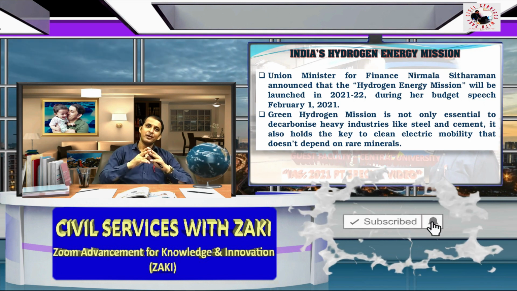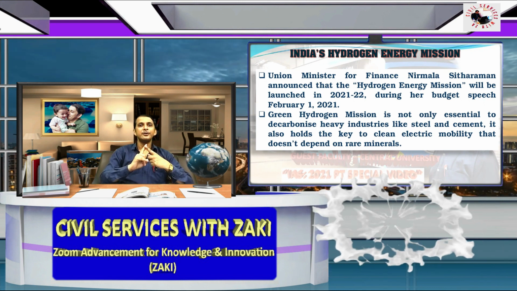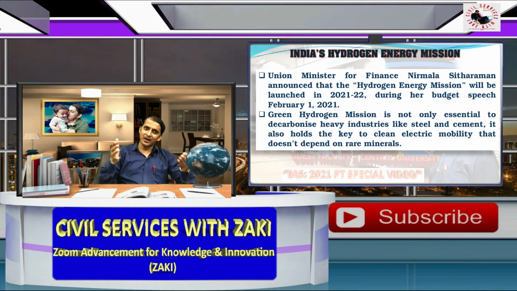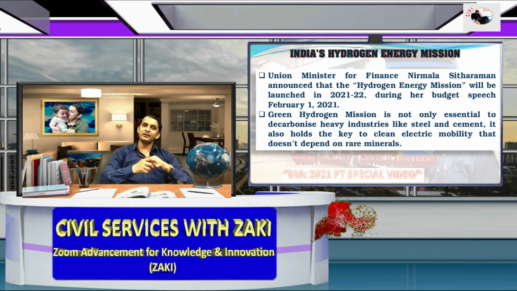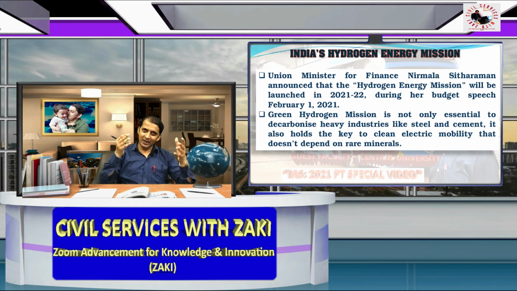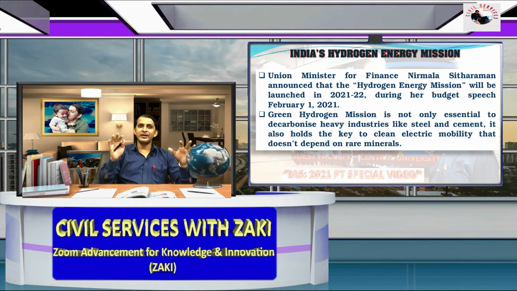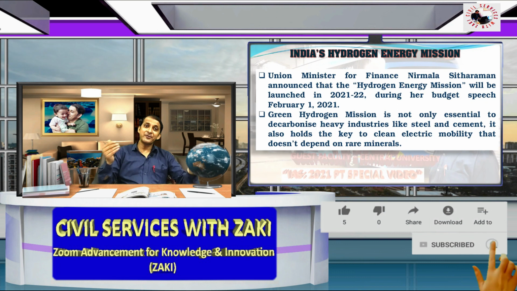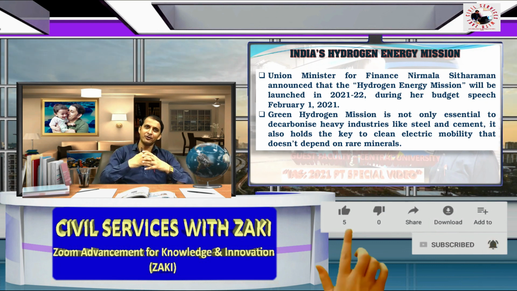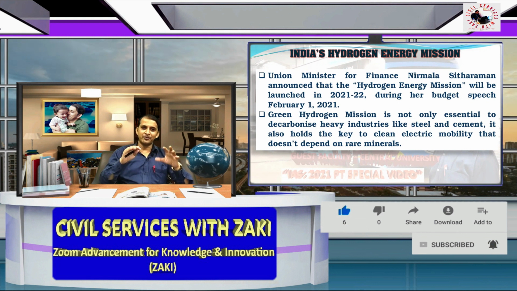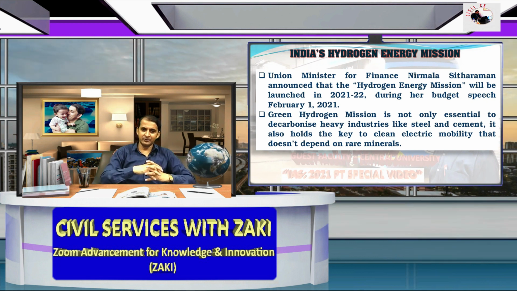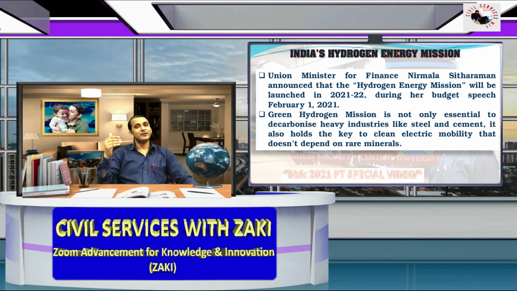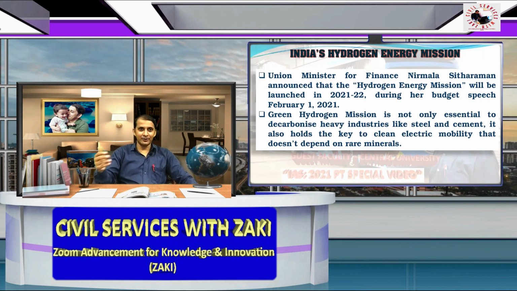earth metals. So see here, if we use wind energy or solar energy, the solar panels are made of rare earth metals. After their life, after expiry, these metals are very contaminated and contaminate our soil and all that. So it also creates pollution. So we need a kind of technology which does not depend on such rare earth metals. So that's why hydrogen, green hydrogen, is a promising clean and green energy for the future.